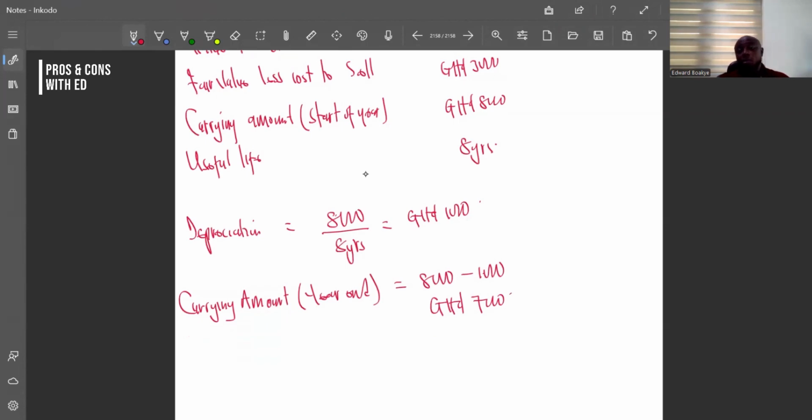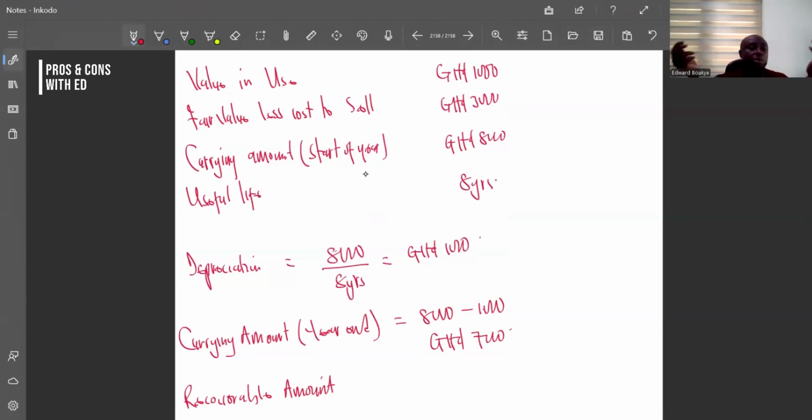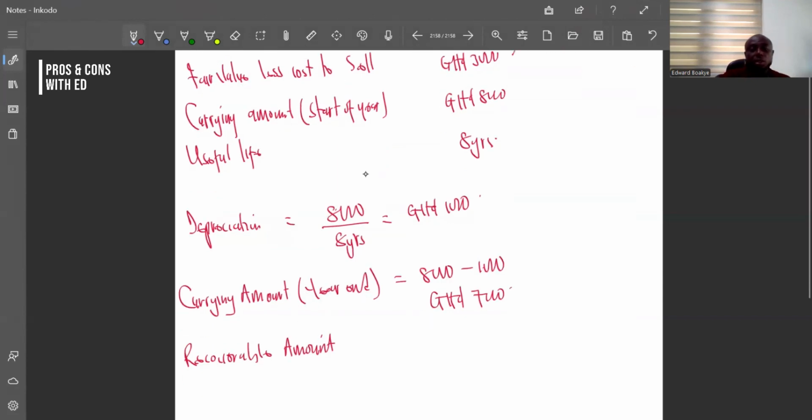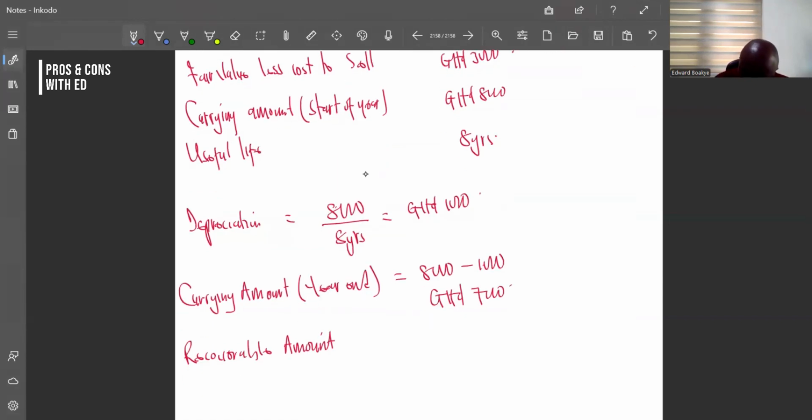And you know that for us to calculate impairment, we need to compare our carrying amount with the recoverable amount. So what is the recoverable amount? Simply, we know that our recoverable amount is what? The fair value less cost to sell, because that is the higher. We need the higher of these two, and that will represent our recoverable amount. And the higher of these two is what? The fair value less cost to sell, which is Ghana cedi 3,000.